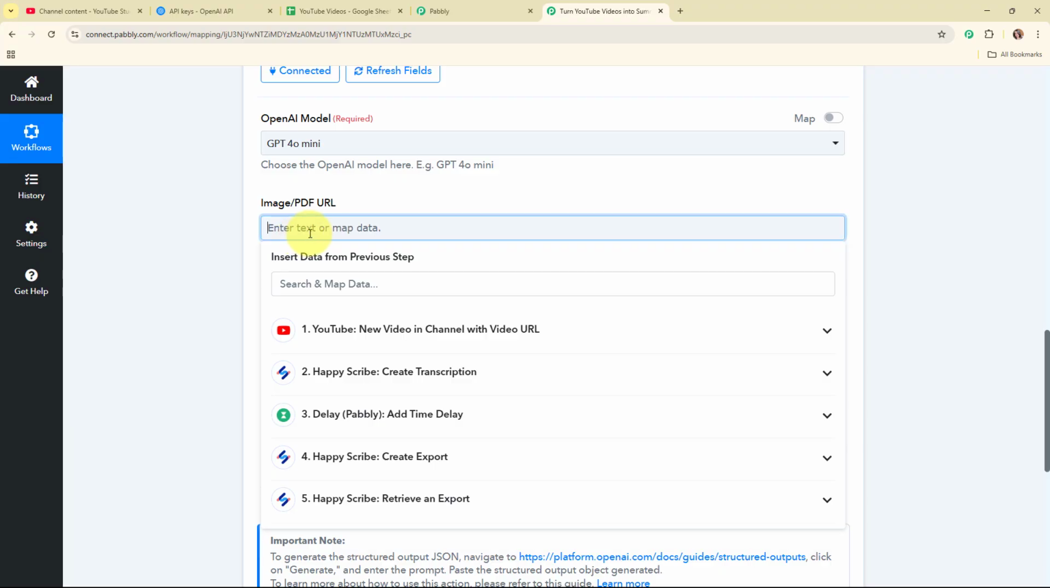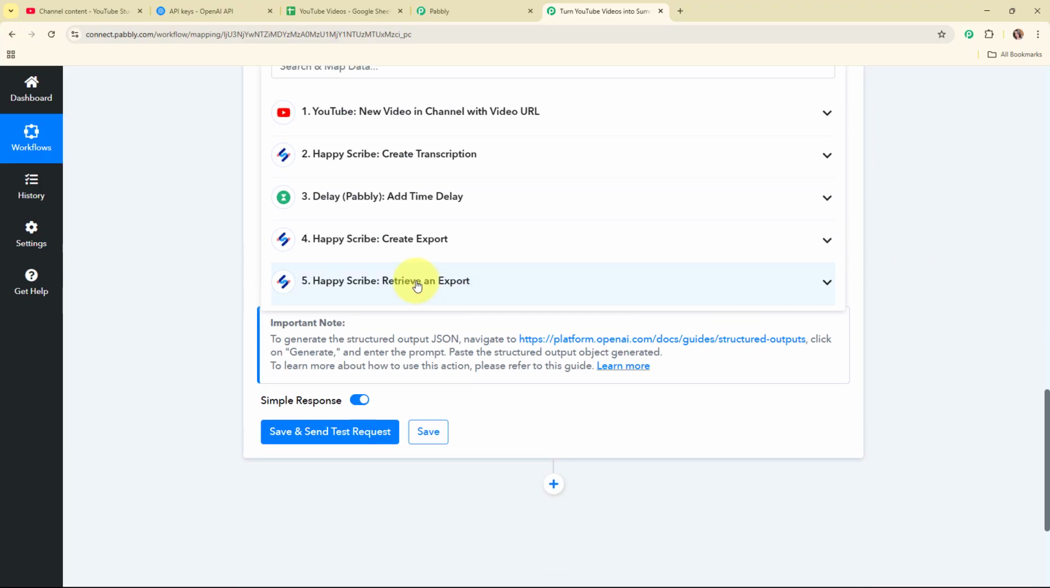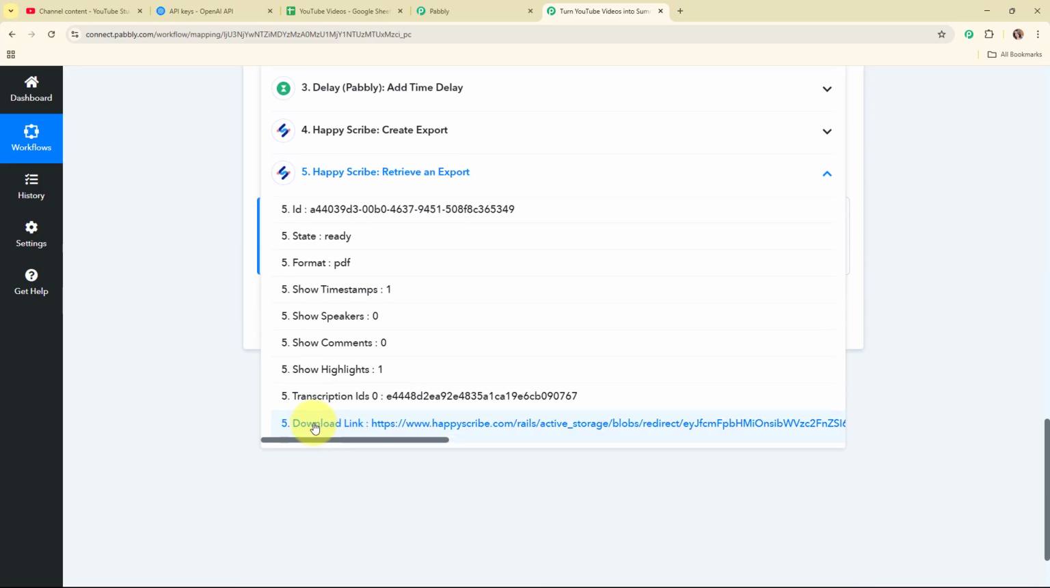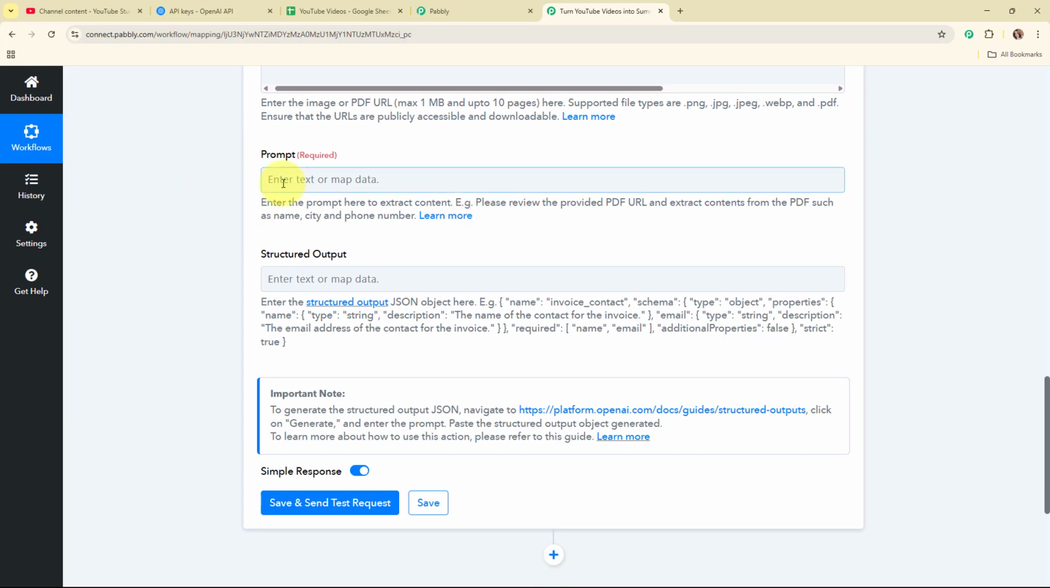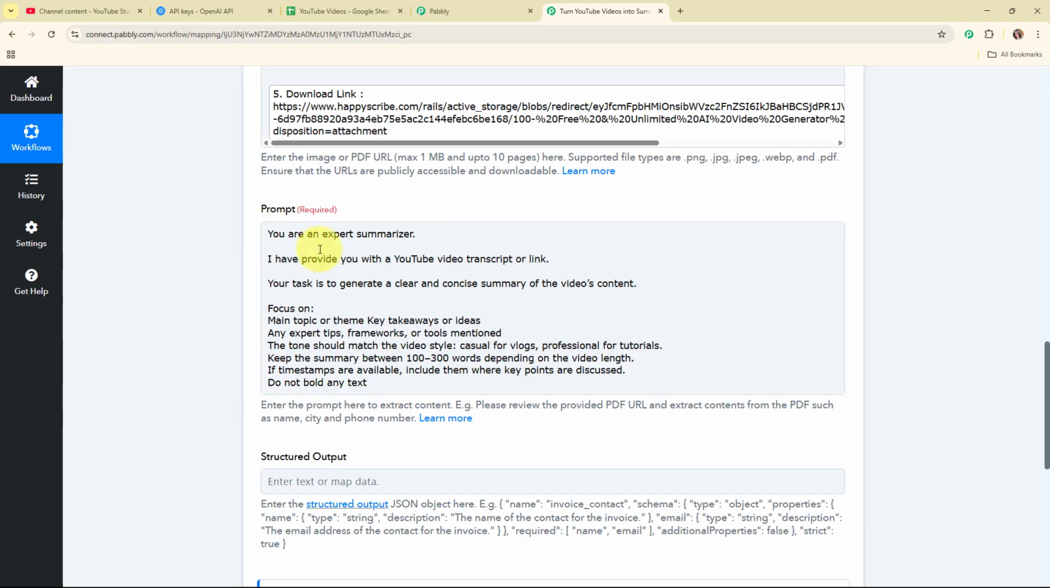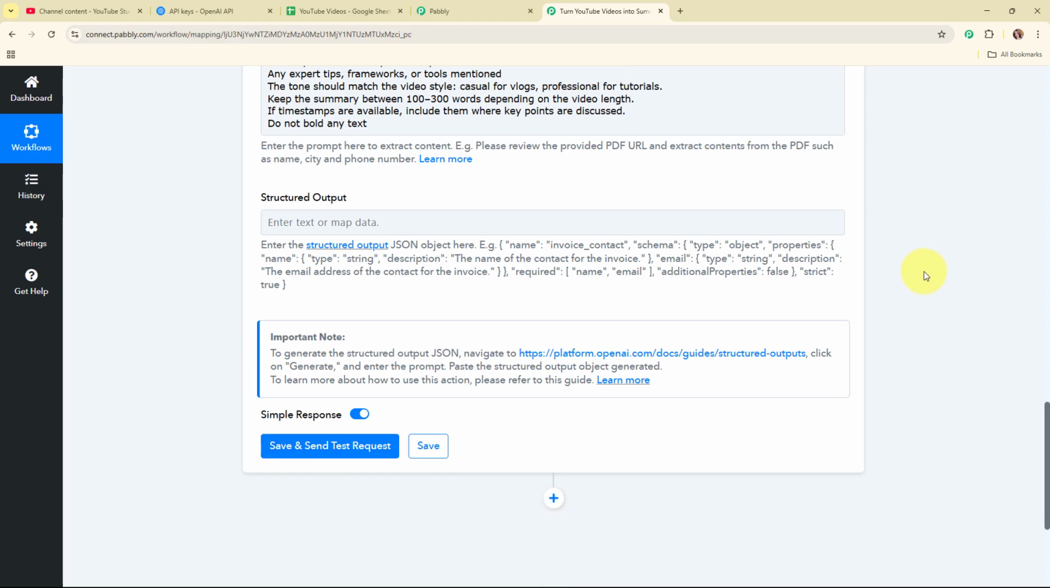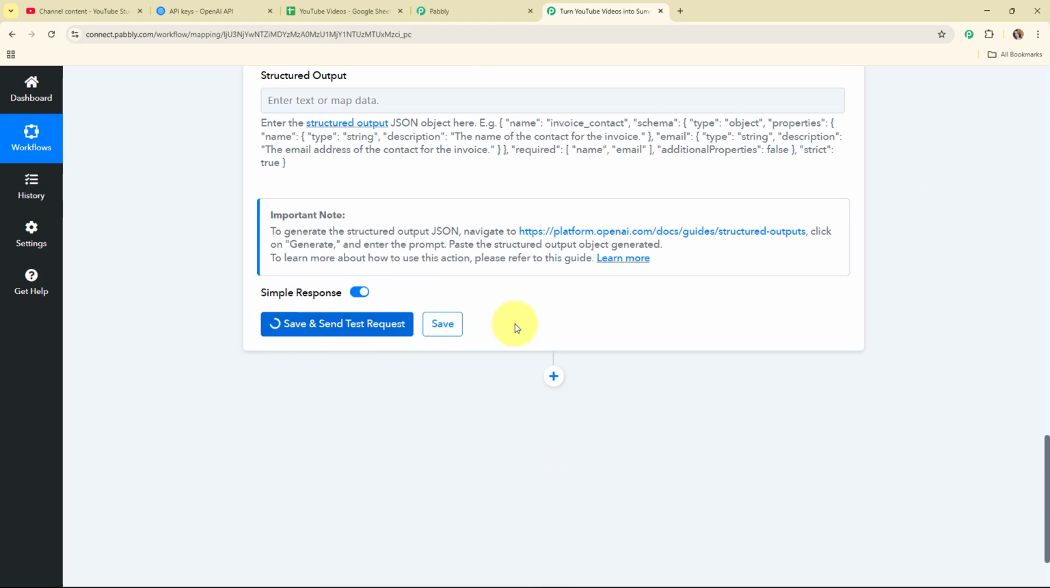So for the PDF URL I'm going to map the PDF URL that I've received in my previous Happy Scribe action step. So this is the PDF URL. Moving forward, in this prompt field I need to enter the relevant prompt that I want to give to AI to generate a proper summary for this video. So let me add the relevant prompt. Alright, so here I've successfully added a prompt where I've added some instructions for the AI, and now after entering all the required details I'm going to click on the save and send test request.